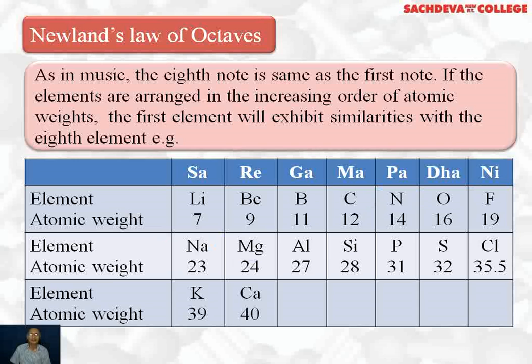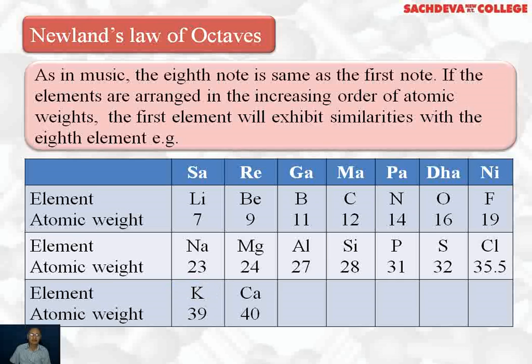Magnesium resembles with beryllium. Aluminium resembles with boron. Silicon resembles with carbon. And phosphorus resembles with nitrogen. Sulfur resembles with oxygen. And chlorine resembles with fluorine. These are the 7 notes of music: sa, re, ga, ma, pa, dha, ni, sa. Sa is repeated, that is 8th note is the same as the first one. Similarly, properties of 8th element are similar to the first one.